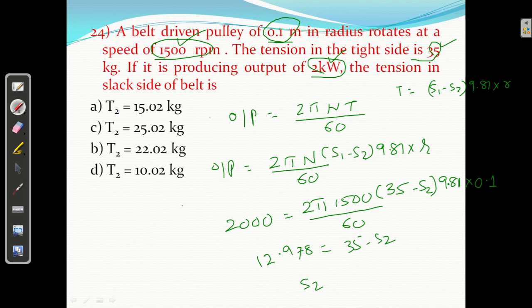So what is the value of S2? Equal to 35 minus 12.978. That is the answer, 22.02. Yes, B is the correct answer. Okay, so in this way you can do it.